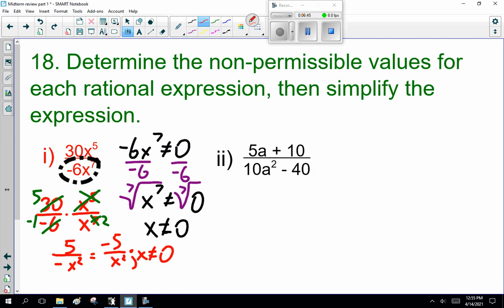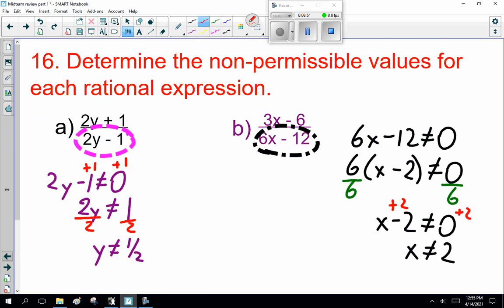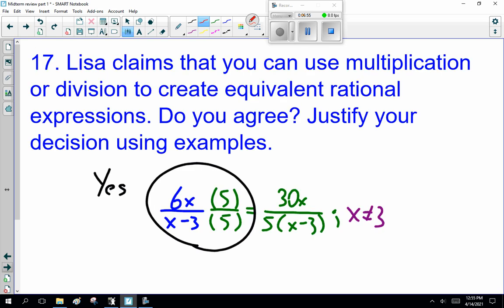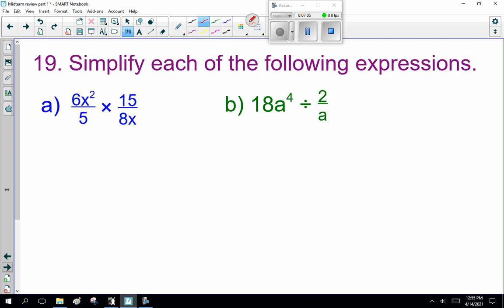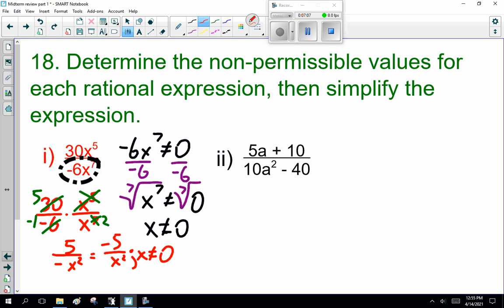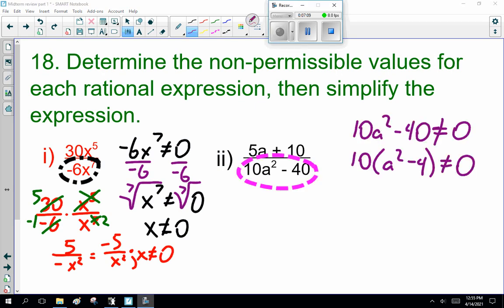Good. I'm going to pause the recording. I want you to do number 2, the second one. And note here, please, as we did back in 16, factor it, then find the non-permissible values. That'll help. So factor it, find the non-permissible values and simplify. If you're having trouble with it, you can watch the video, okay? Good luck. Actually, I'm going to explain this one as I go along. I realize this is kind of tricky.